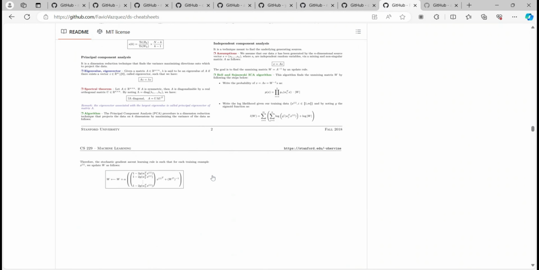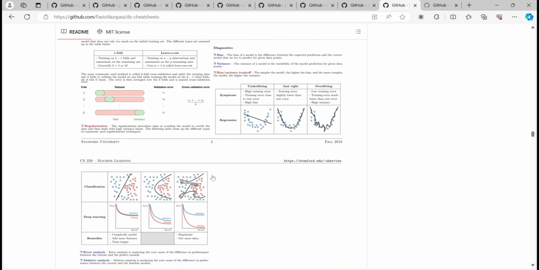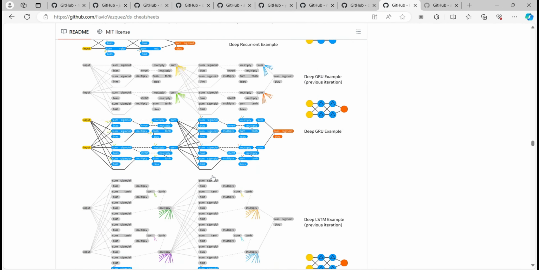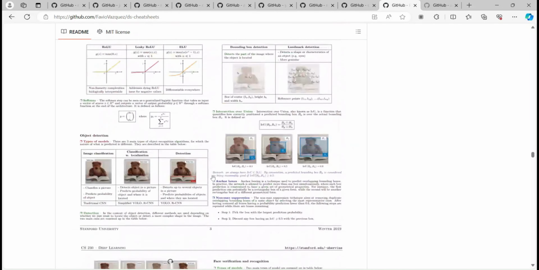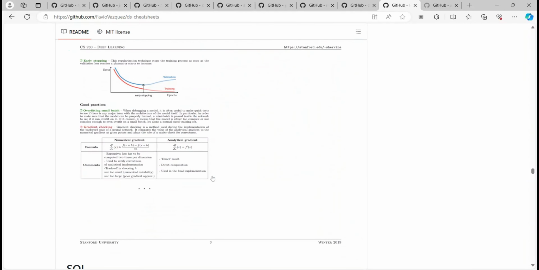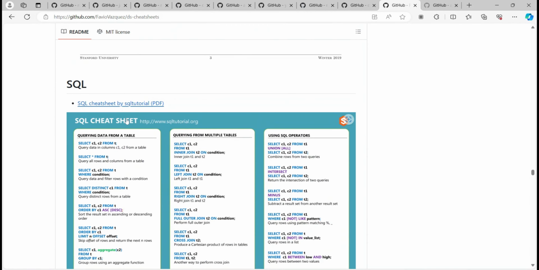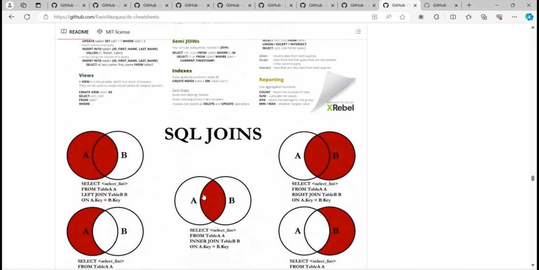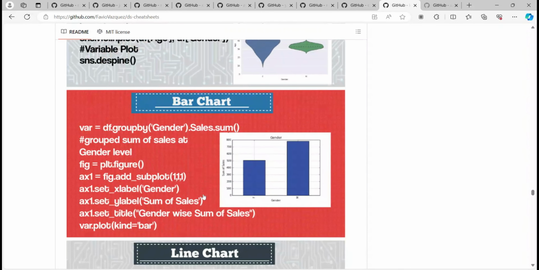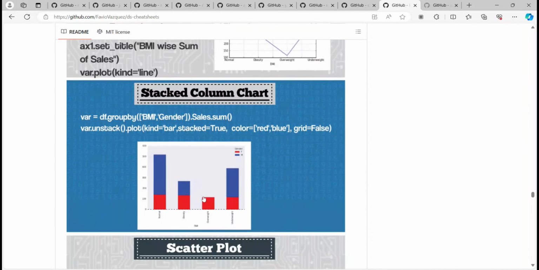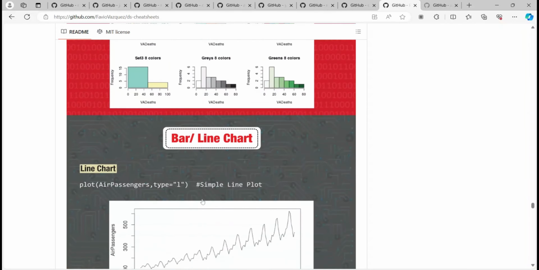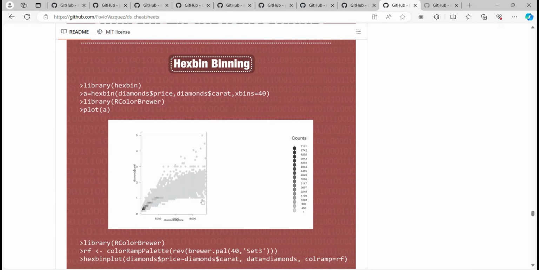Okay, hacks, tips, choosing the right model, neural network cells. Okay, so it is pretty long, and just give some time to explore, and it will be helpful for you. SQL. Okay, then data visualization in Python, whatever Python code you have to write, right? So you can make use of these things, right? It is helpful for you all, right?